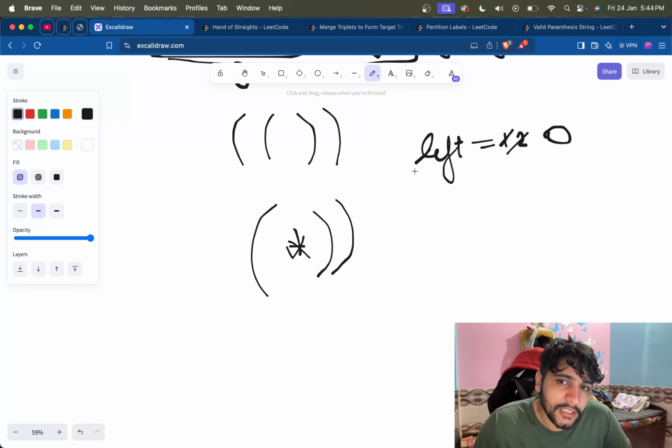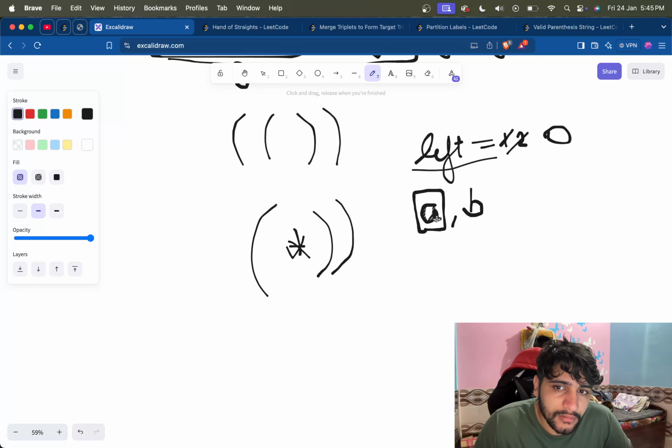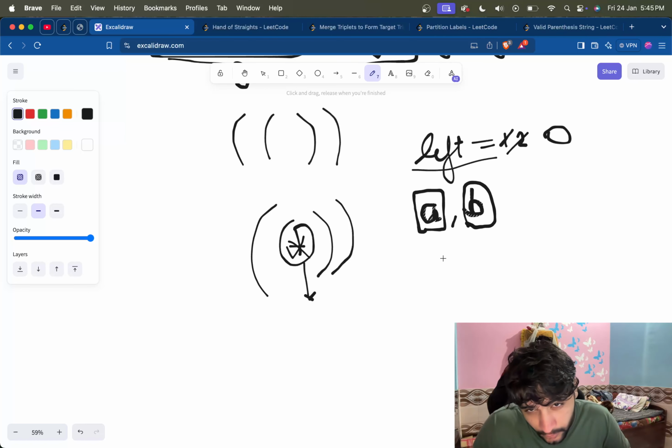So if we are considering only left, let's say we take two variables, and they will show the maximum number of opening brackets and the minimum number of opening brackets. Minimum will be whenever we encounter a star, we count it as a closing, and maximum of the left shows whenever we get a star, we consider it as an opening bracket.